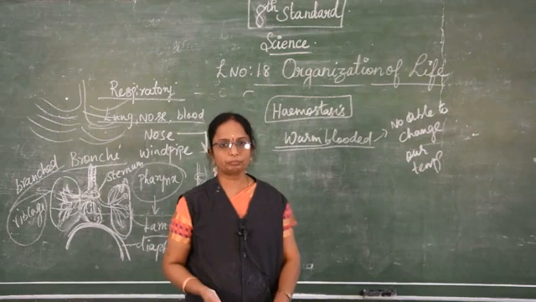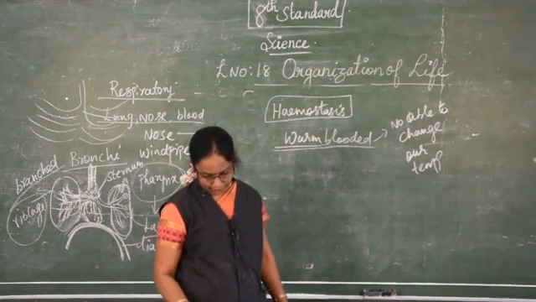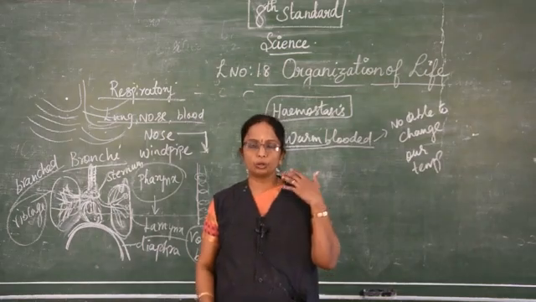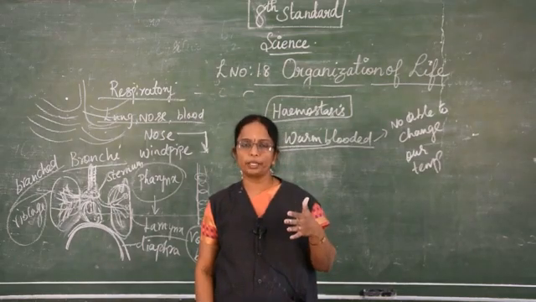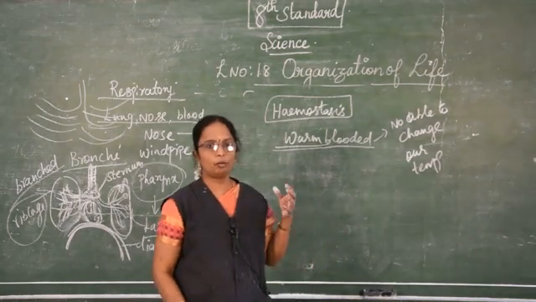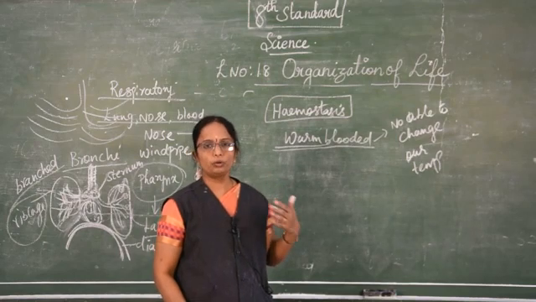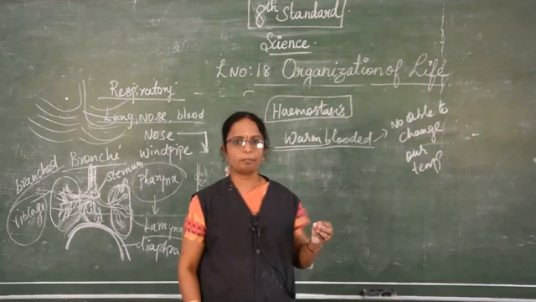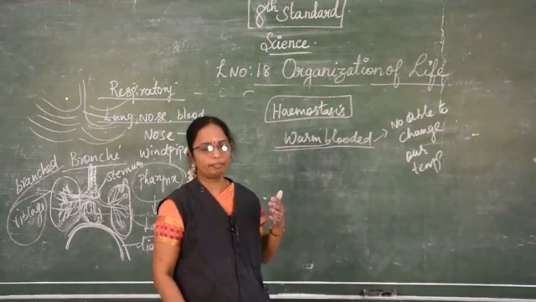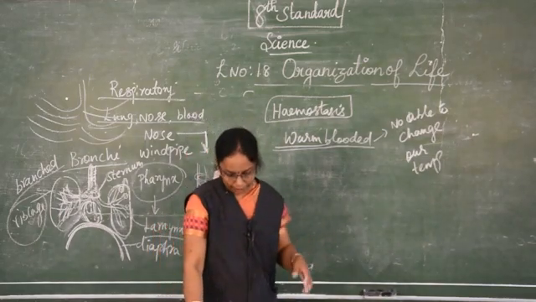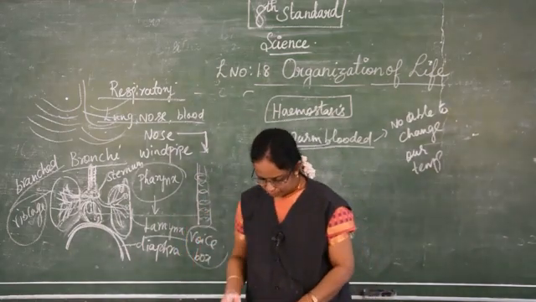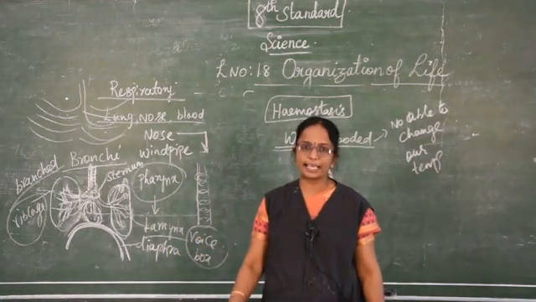For this, the best example is during heat. What will happen? Through sweat we keep our body cool. If our body becomes very warm, through sweat we are able to keep our body temperature cool. But if our body feels very cold, what will happen? Through shivering, heat is produced. So this is the example.